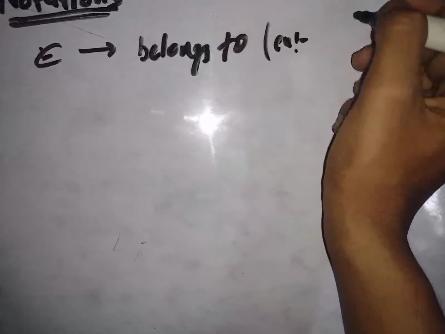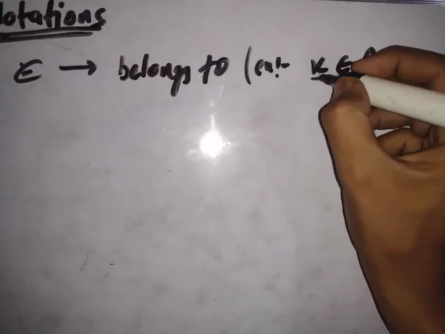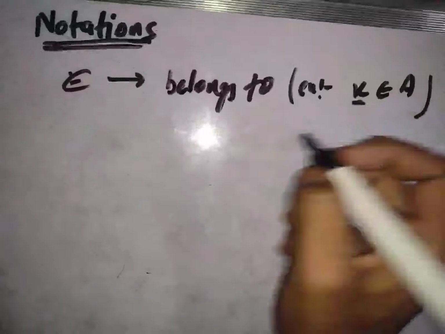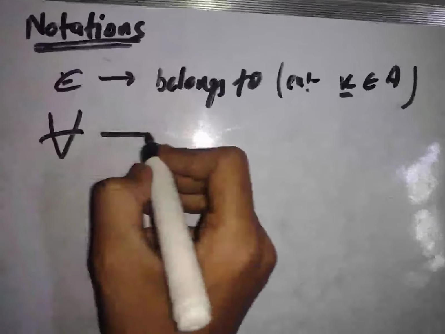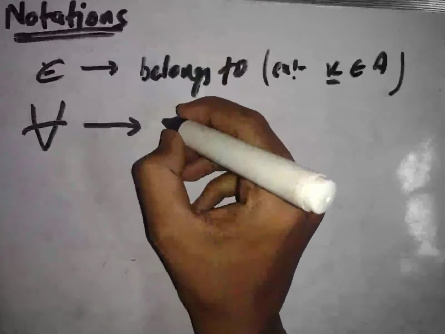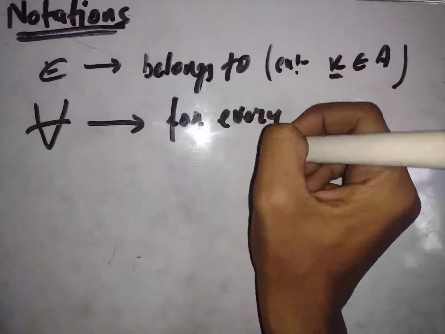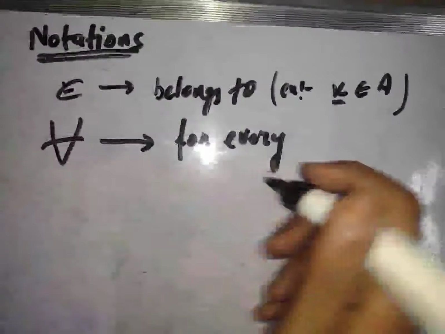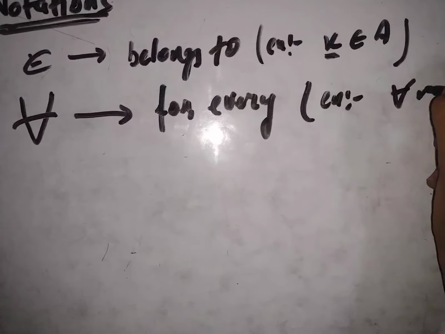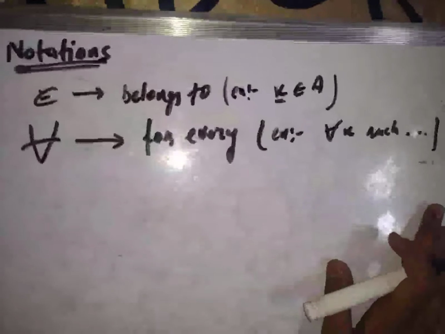For example, we can say that x belongs to A, which means that x is an element of A. The second notation is the inverted A. This means "for every". Instead of writing "for every" in a proof, we shall write this. For example, we can define it as for every x such that, and so a condition. Okay, so that's how we define for every.